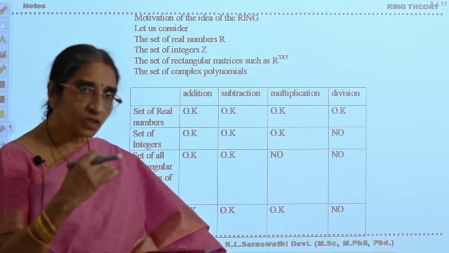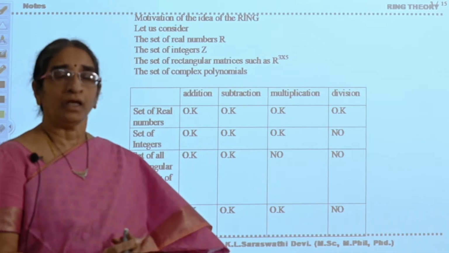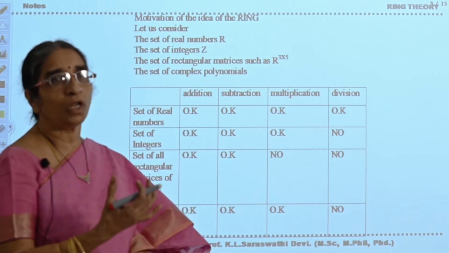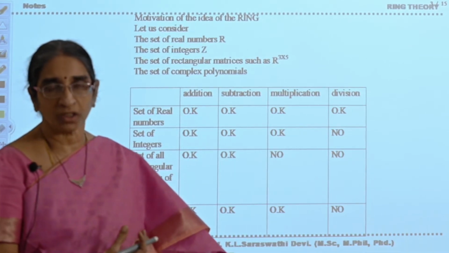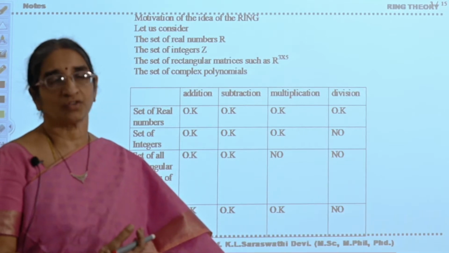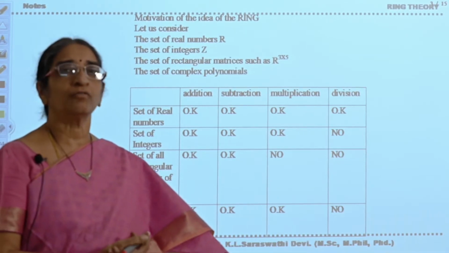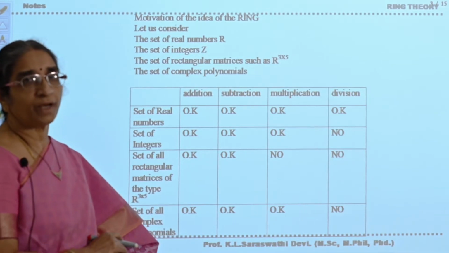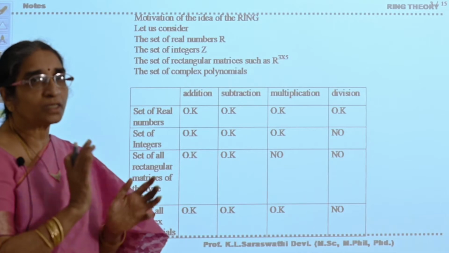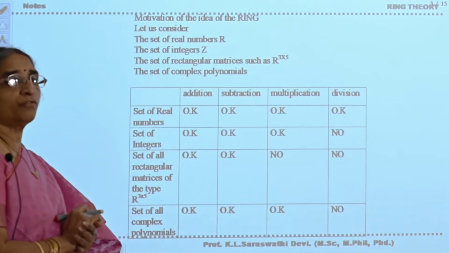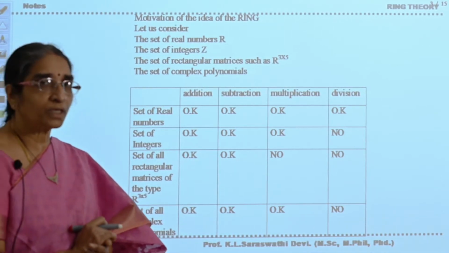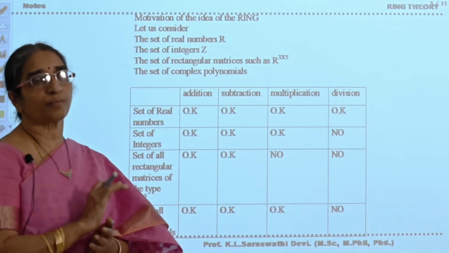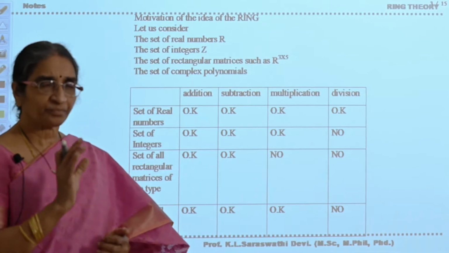After that, if the structure satisfies the abelian or commutative property, that is, for any two elements A and B in the structure, if dot is the operation, then A dot B is equal to B dot A. So a group is an algebraic structure satisfying certain properties. If it satisfies all 5 properties, we call it an abelian group. If it satisfies only the first 4 properties, we call it a group.